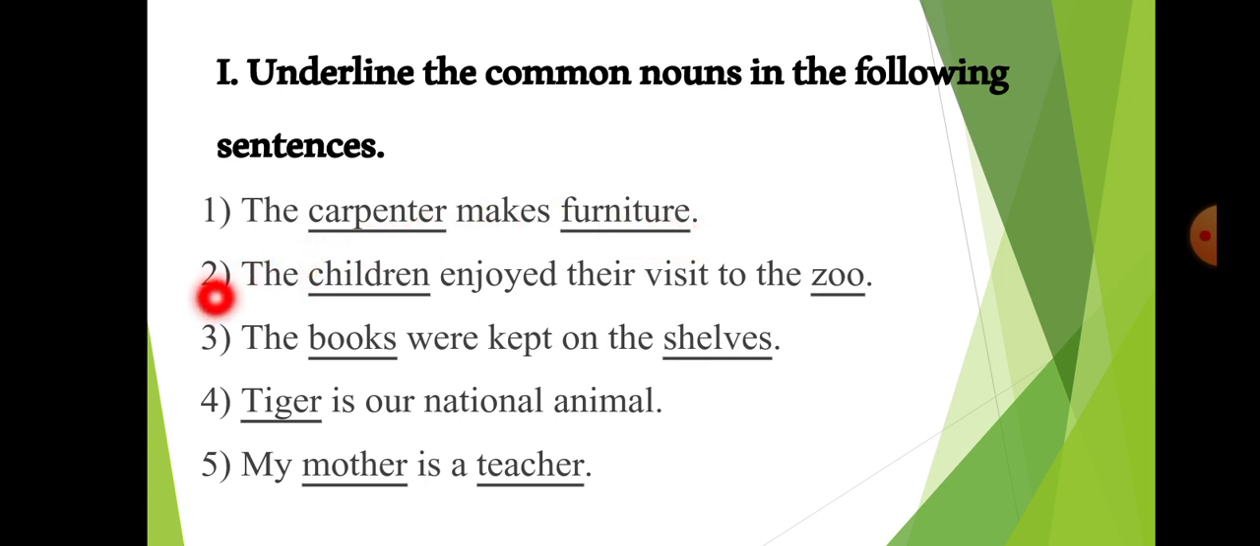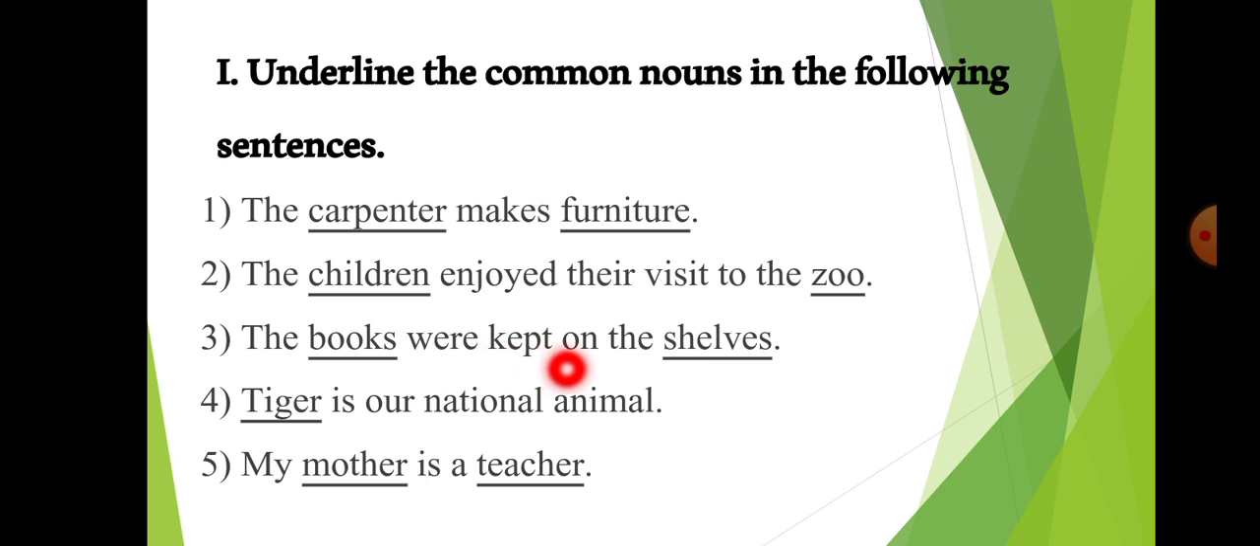Then second sentence is, the children enjoyed their visit to the zoo. Here, children could mean so many children. Here the name is not mentioned of those children. So that is why children is an ordinary name. So it is a common noun. Then zoo could be any zoo. Here the name of the zoo is not mentioned. There are so many zoos in the world. That is why zoo is also a common noun.